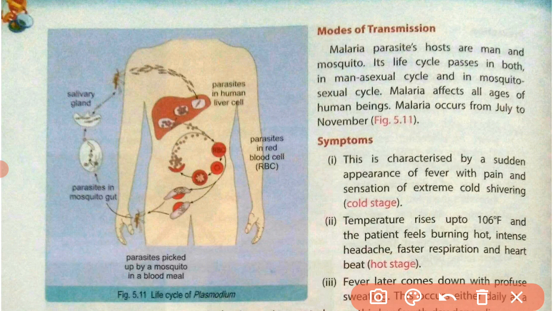And malaria affects all ages of human beings. Malaria occurs from July to November. This disease can occur at every age of human being, and the maximum cases can be observed in the months of July and November. This is the breeding period of the malaria vector, that is mosquito.